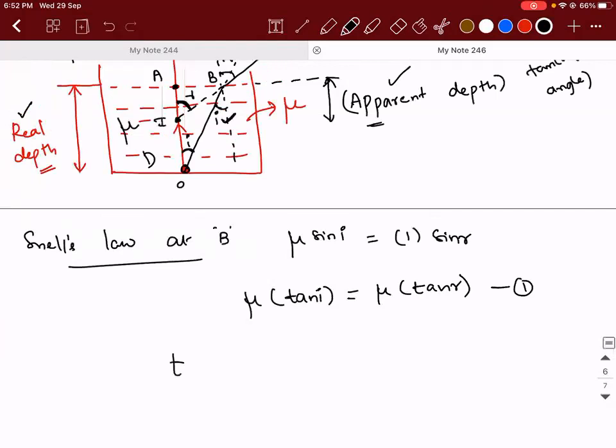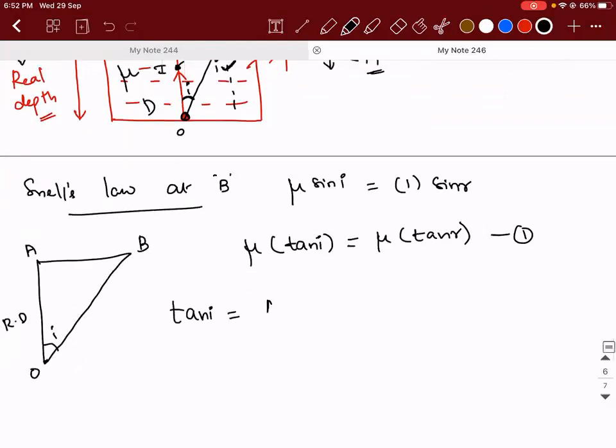But what is tan I from the diagram? If I take the right angle triangle BAO, this angle is I, this is real depth. What is tan I? AB divided by real depth.